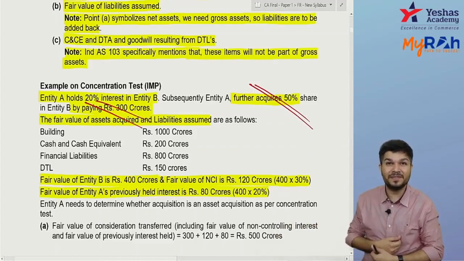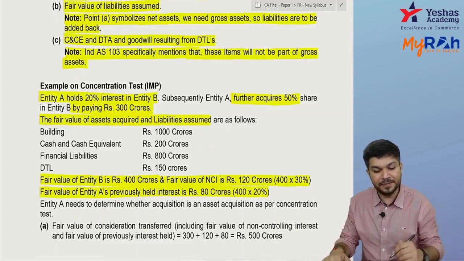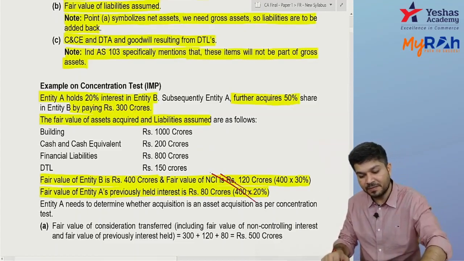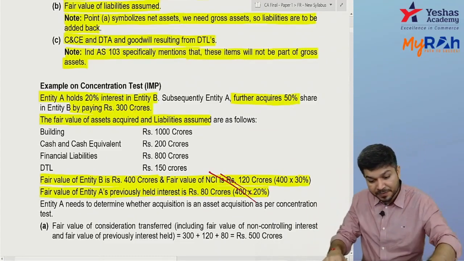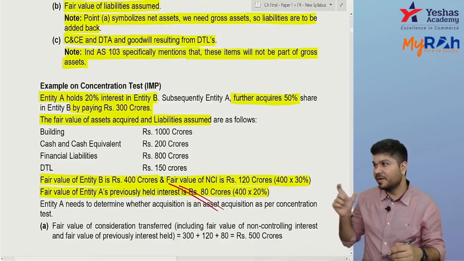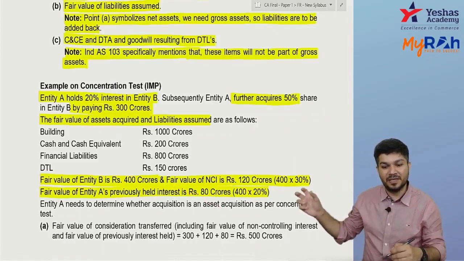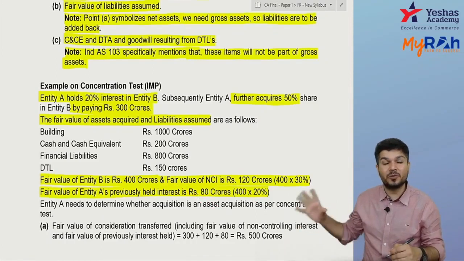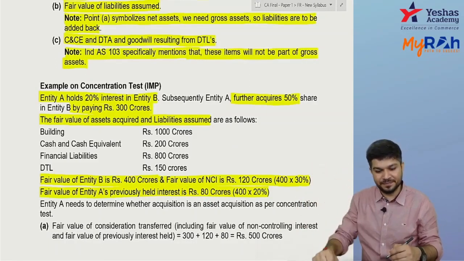NCI 30%, the fair value is 120, and the previous 20% fair value is 80. The 20% which I already have, fair value 80. The 50% which I bought right now, 300 crores, and 30% NCI is 120 crores. Total of all three, can I say it's the value of the entire business?